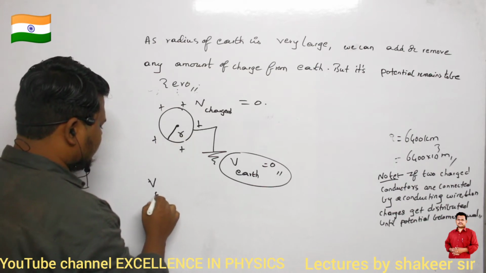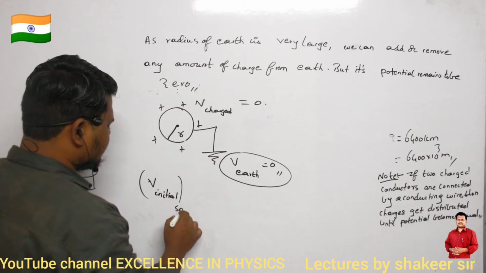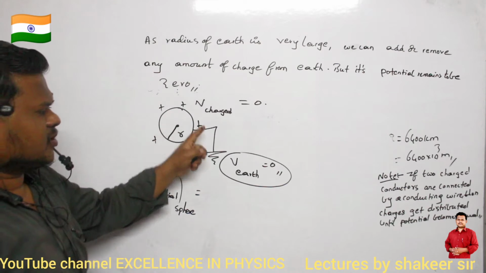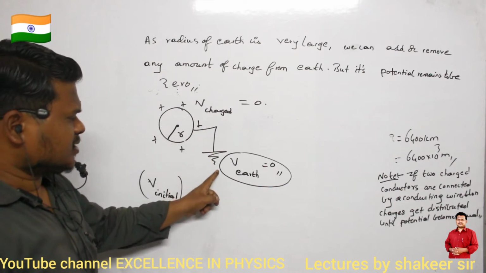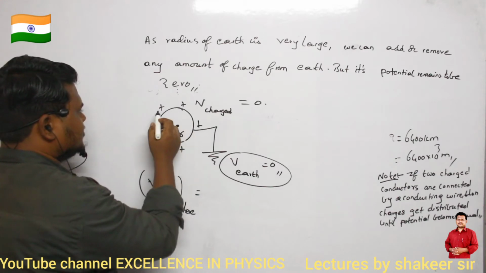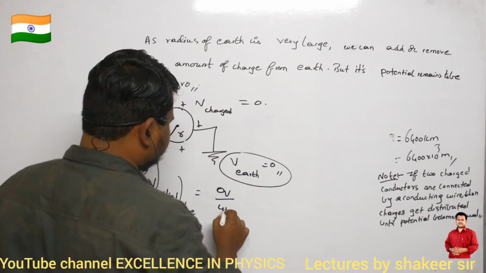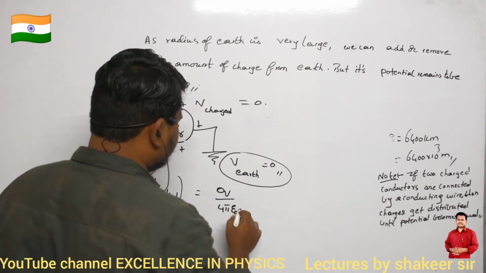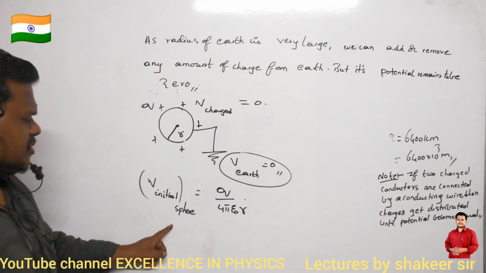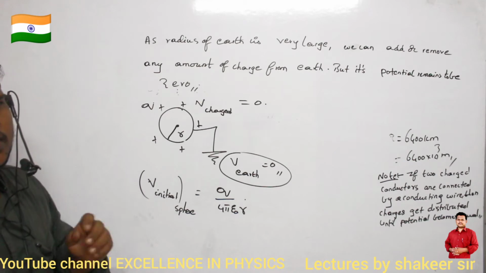So V initial, the potential of a sphere, is how much? Can you say? Initial potential means before connecting to Earth. Before connecting to Earth, what was its potential? Let Q amount of charge be present. So Q divided by 4 pi epsilon naught into R. So the initial potential of the sphere was Q divided by 4 pi epsilon naught into R.